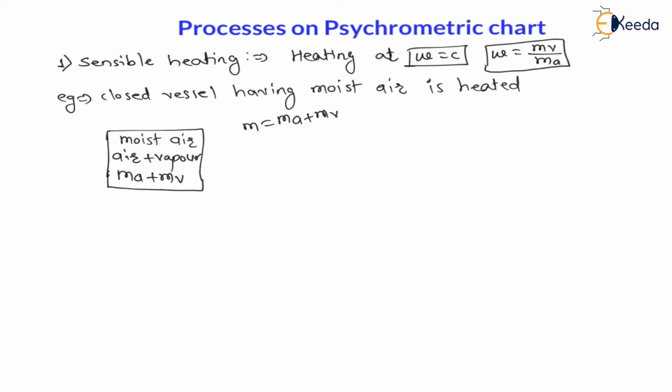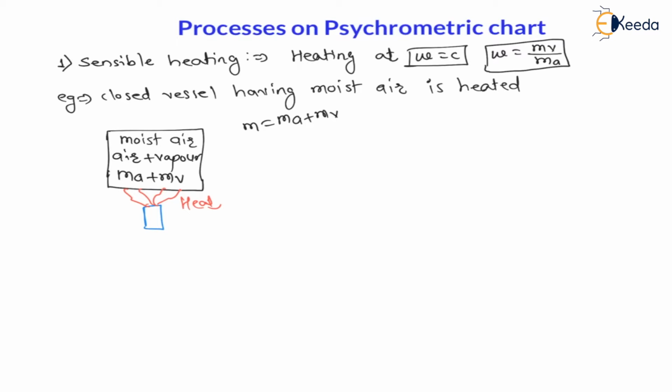And now this vessel is heated. Here I will supply heat to this vessel. Now, as it is a closed vessel, the inside air will not go outside and outside air will not enter into the vessel.